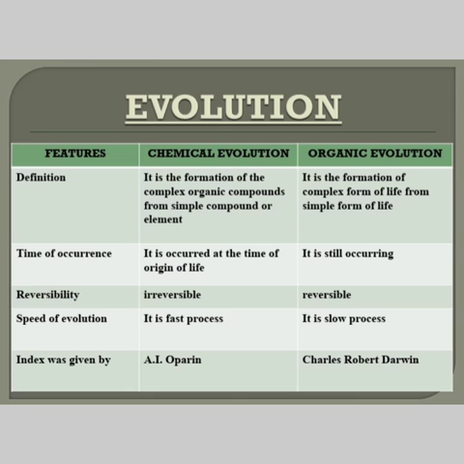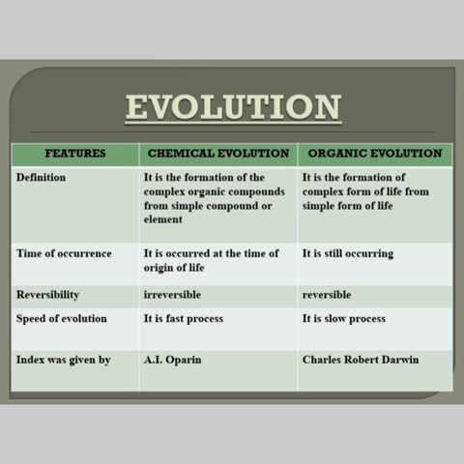And the reversibility feature: chemical evolution is irreversible, it can't be reversed. In the case of organic evolution, it can be reversible. Speed of evolution: chemical evolution is very fast since it has been conducted experimentally. Whereas organic evolution takes a lot of time for a gradual change, it is a slow process. And chemical evolution was proposed by A. I. Oparin, and organic evolution was proposed by Charles Robert Darwin.